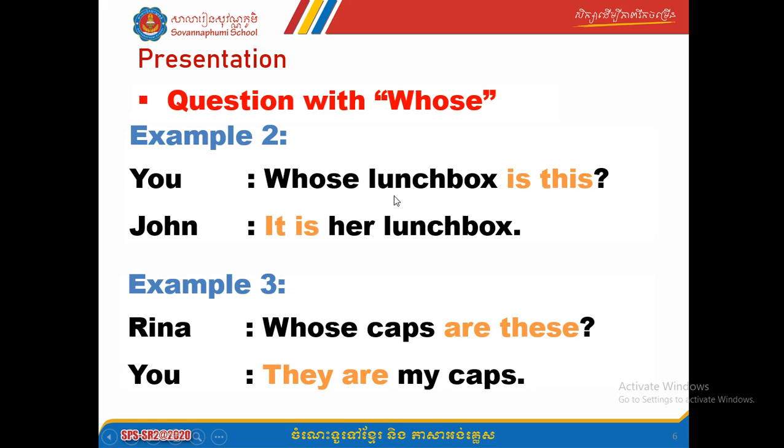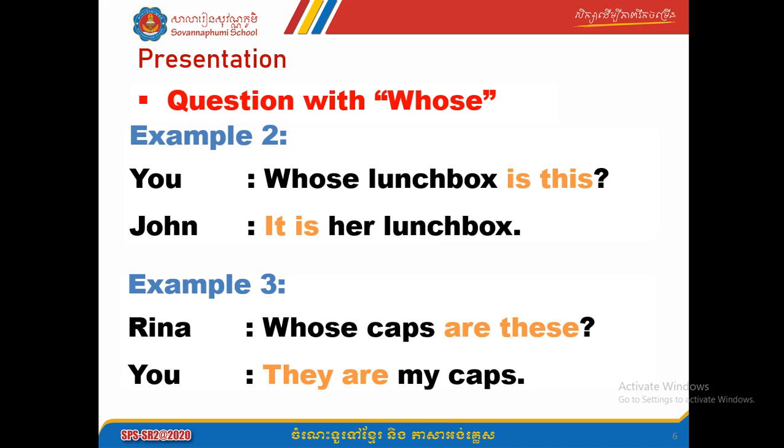You don't know who the lunchbox here is for, okay? So John says, it is her lunchbox. Her lunchbox. Okay, the lunchbox here is for the girl, but they don't tell the name. They just say her lunchbox. Okay, example number 3.